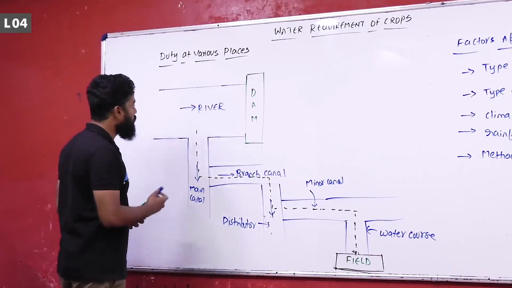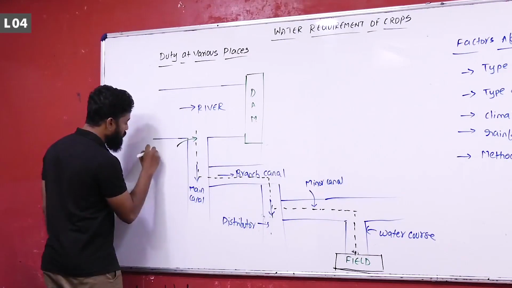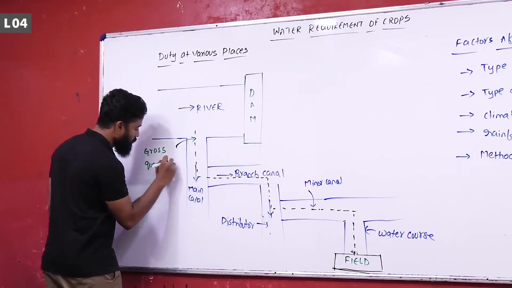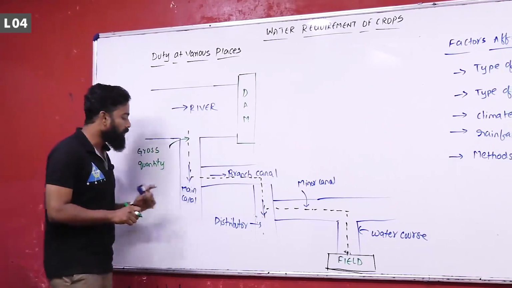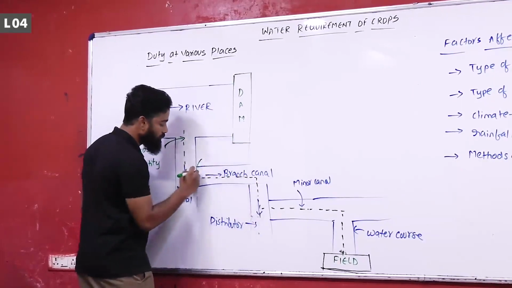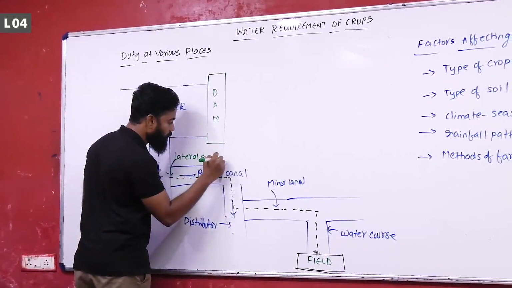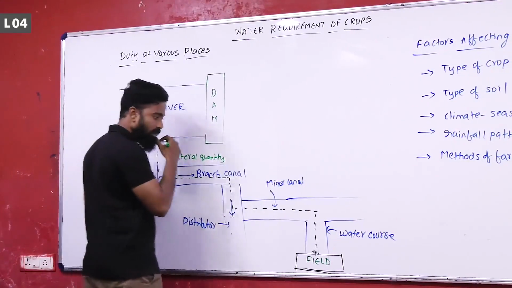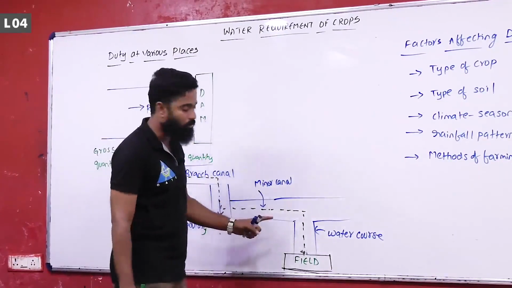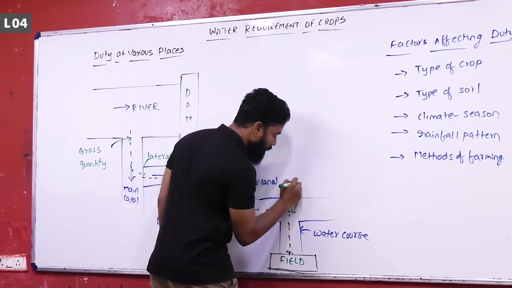This quantity is generally considered as gross quantity, and the water that is entering from main canal to the branch canal or from branch canal to the distributary is called lateral quantity. This one is also lateral quantity, and from distributary to the minor canal is also lateral quantity, and from minor canal to the water course is called outlet factor.